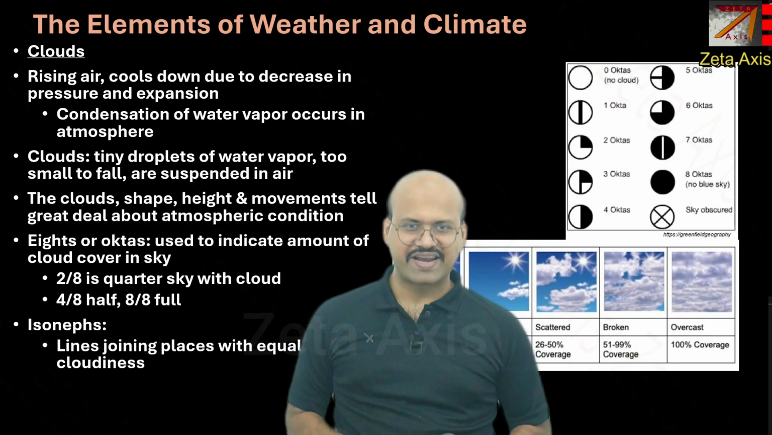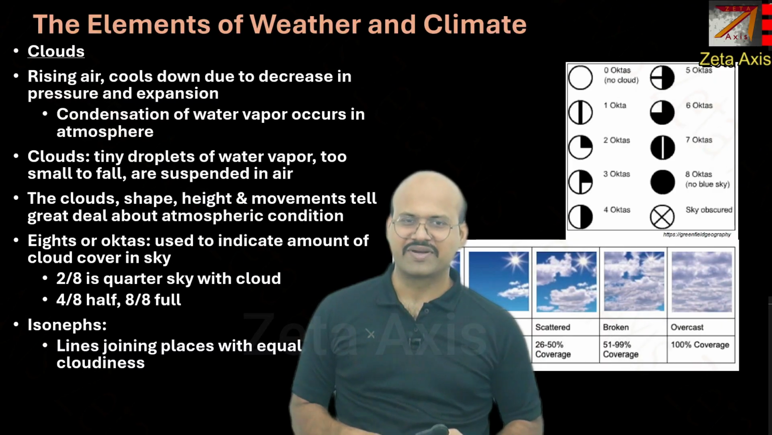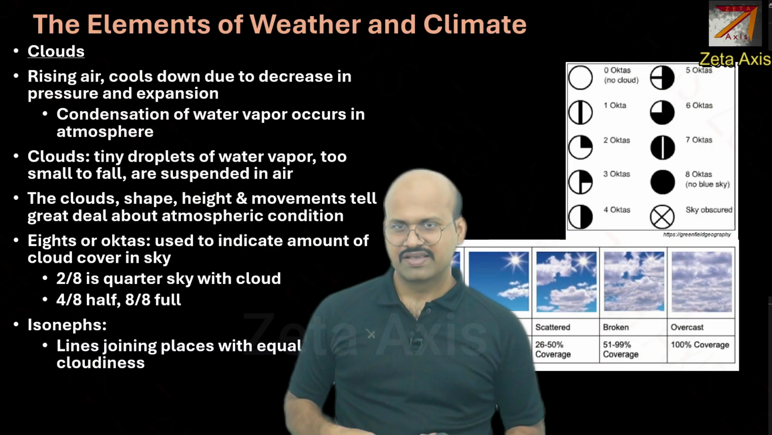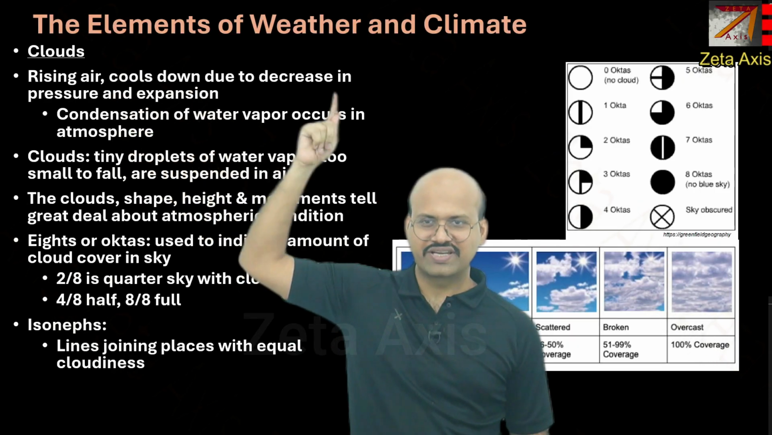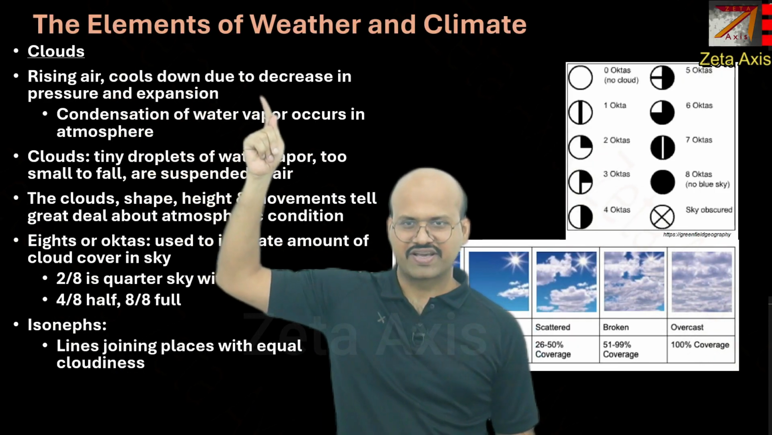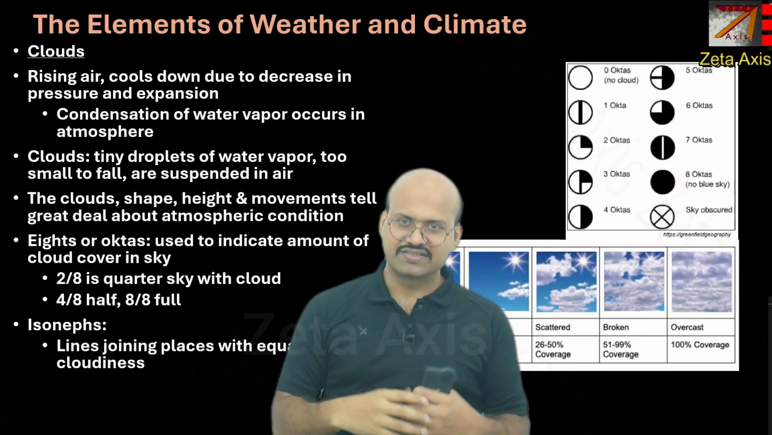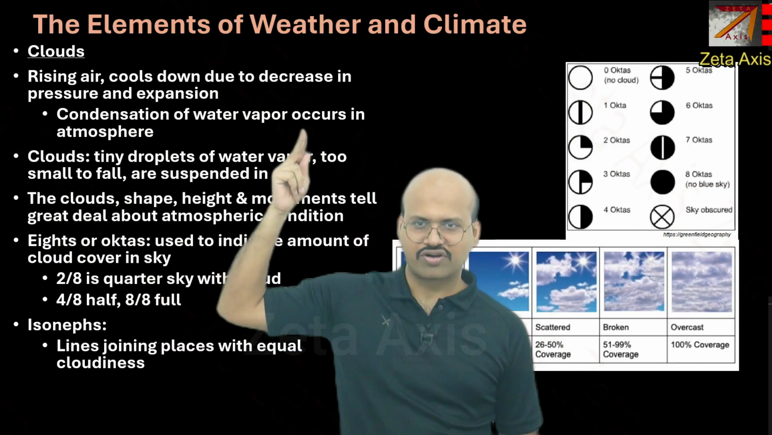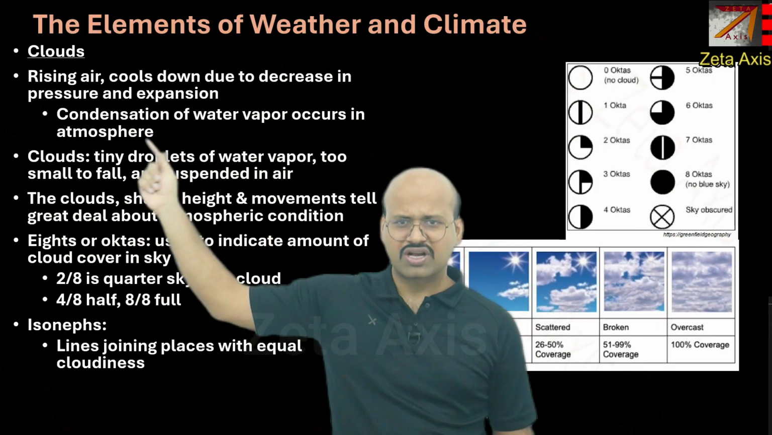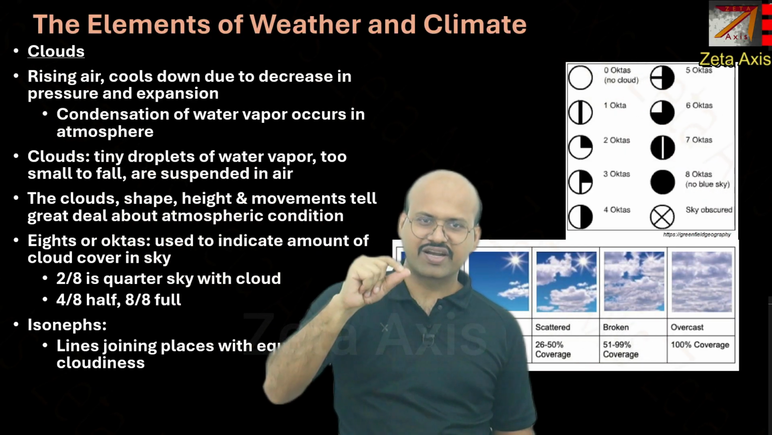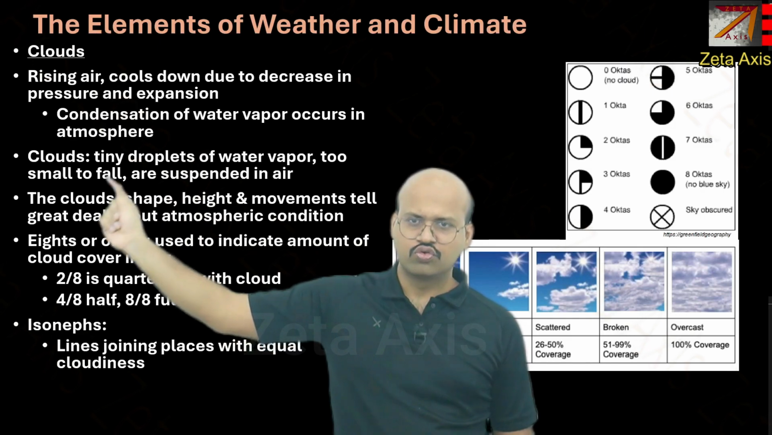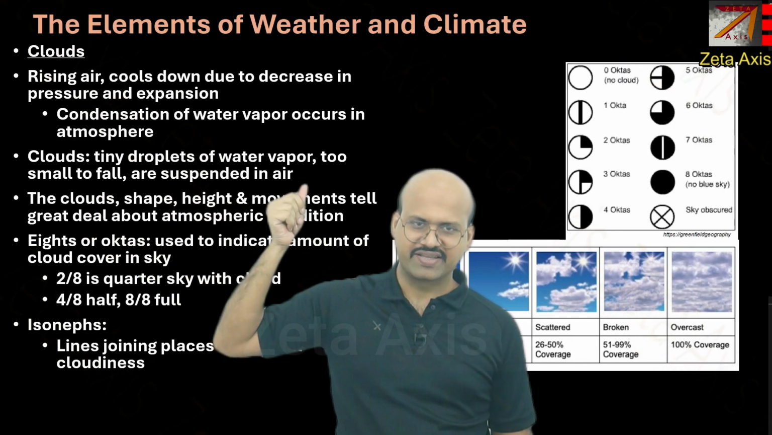Now another important characteristic of any weather or climate is the clouds. It is formed by rising air. When the rising air cools down due to decrease in pressure and expansion of the air, the temperature will decrease and condensation of water vapor occurs in the atmosphere. So clouds are basically tiny droplets of water. They are tiny suspended water droplets which are too small to fall. So they are suspended in the air.